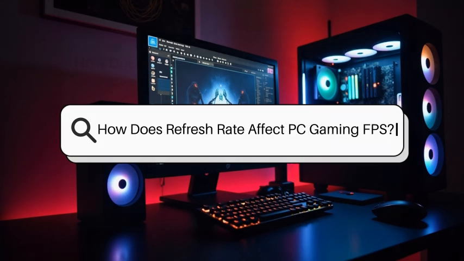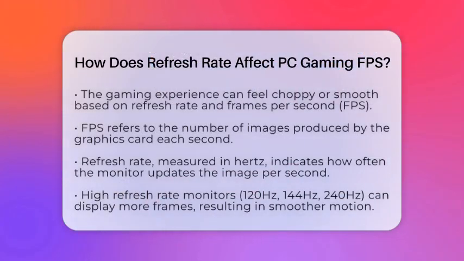How does refresh rate affect PC gaming frames per second? Have you ever wondered why your gaming experience can feel choppy or smooth? The answer often lies in the relationship between refresh rate and frames per second.